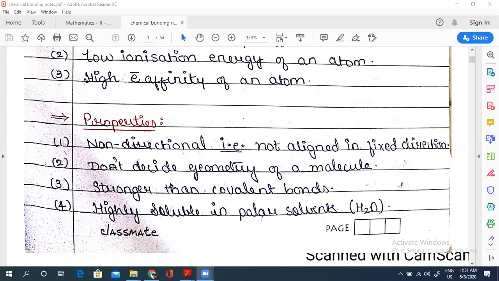So see, the second property is geometry. Geometry means shape, the shape of the molecule. When we talk about covalent compounds, they have a specific shape, linear, tetrahedral, trigonal, because the bonding is in a fixed direction. But when we talk about ionic compounds, the bonding is not in a fixed direction, because the attraction is throughout the region. Hence, there's no geometry, or we cannot decide the geometry. Got this? Nishita, Sneha, Kaishma, got this?